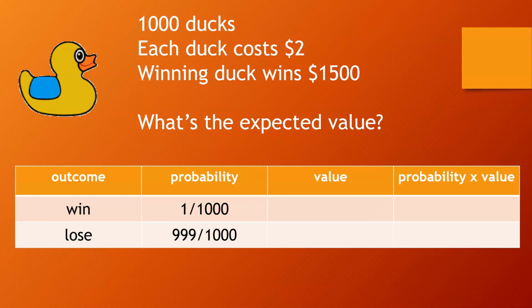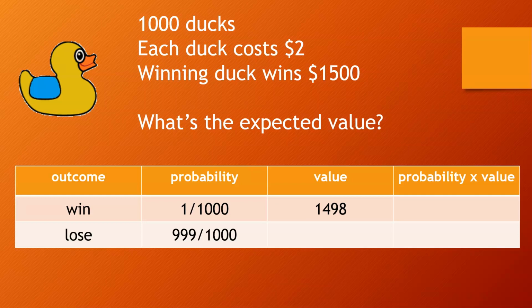So what's the value of a winning duck? So you may think, well, the value's $1,500. If your duck wins, you win $1,500. But here's the catch. It cost you $2 to buy your duck. So the value of a winning duck is actually $2 less than the $1,500, which is $1,498. That's how much you'll net if your duck wins.